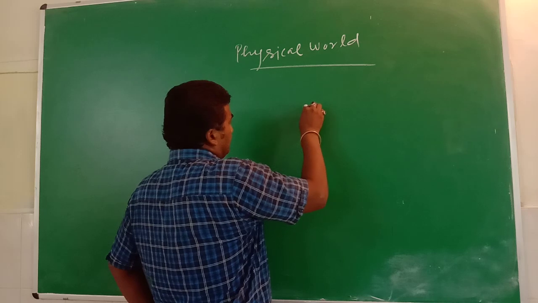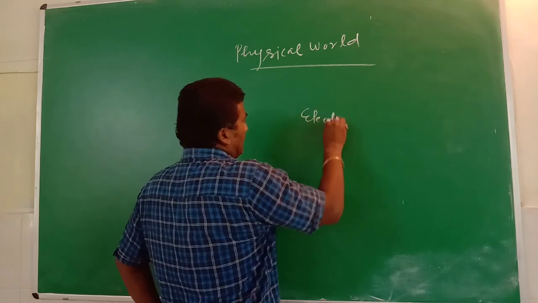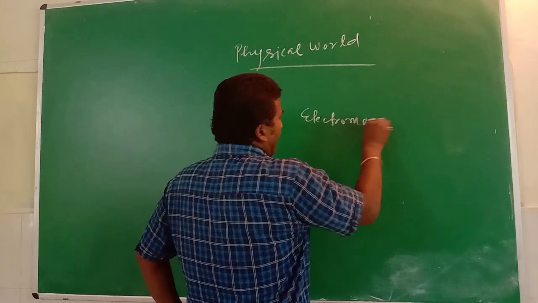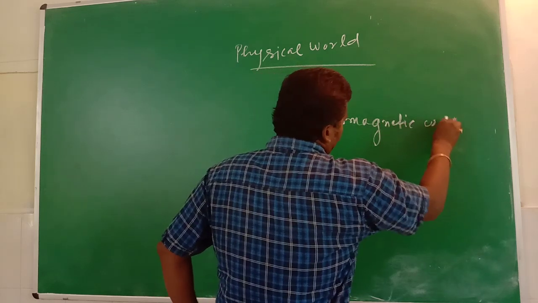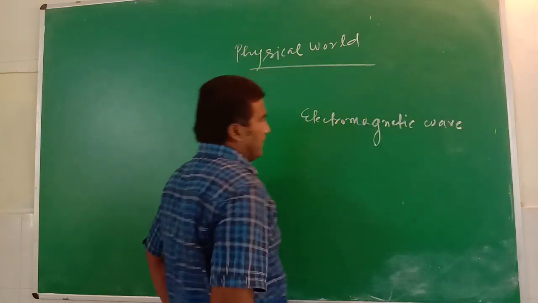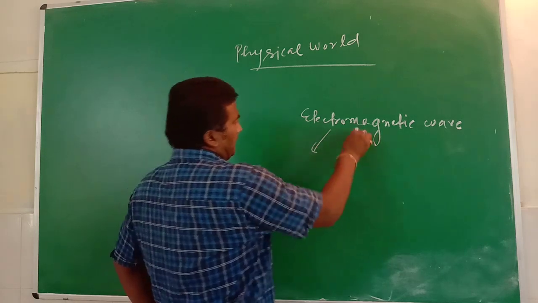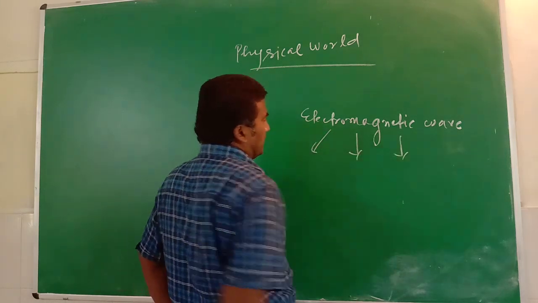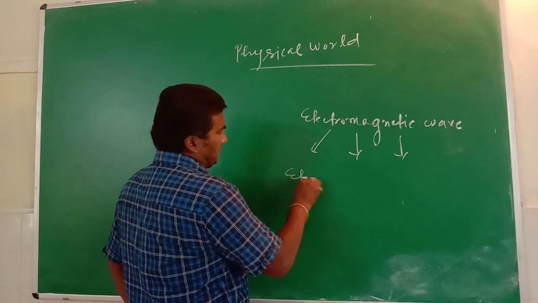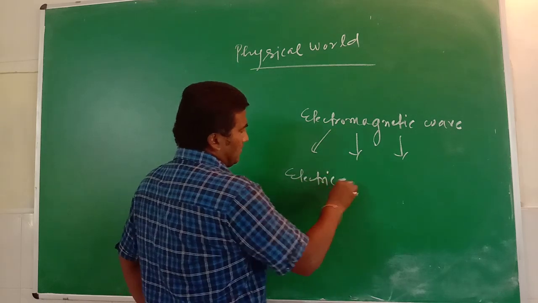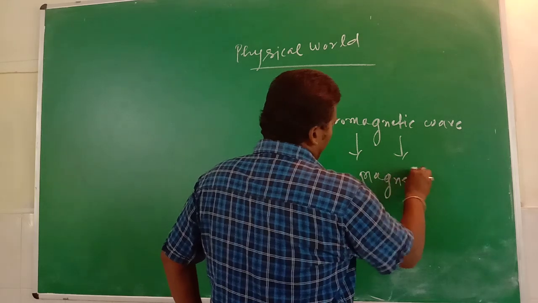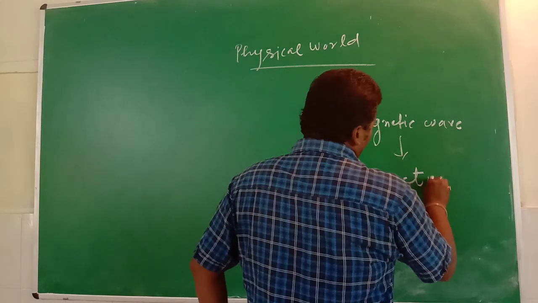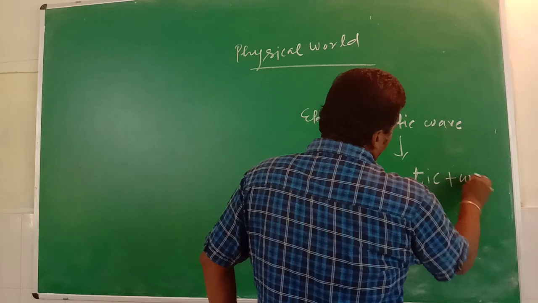First we write electromagnetic wave. Now we divide it into three parts: electric, magnetic, and wave.